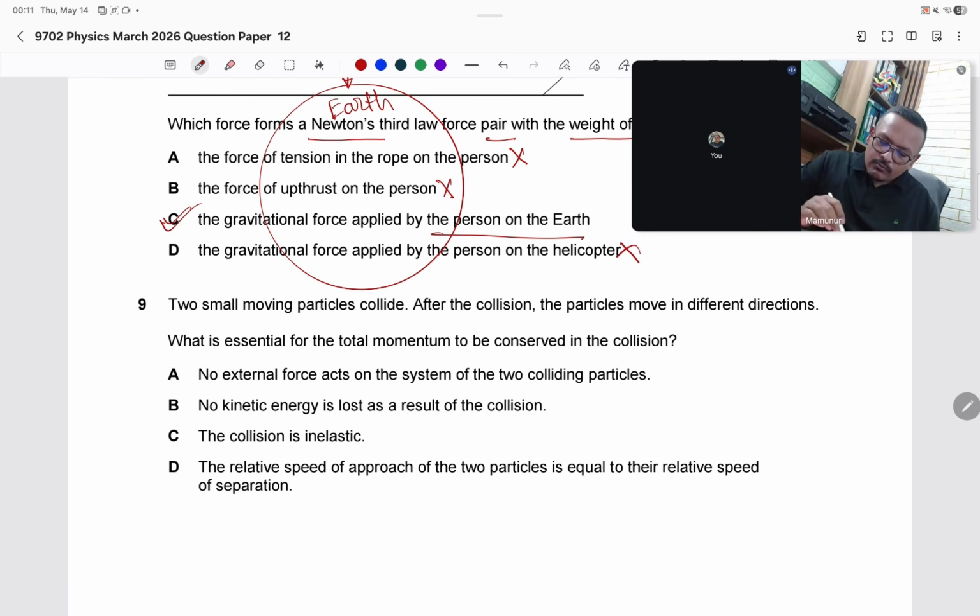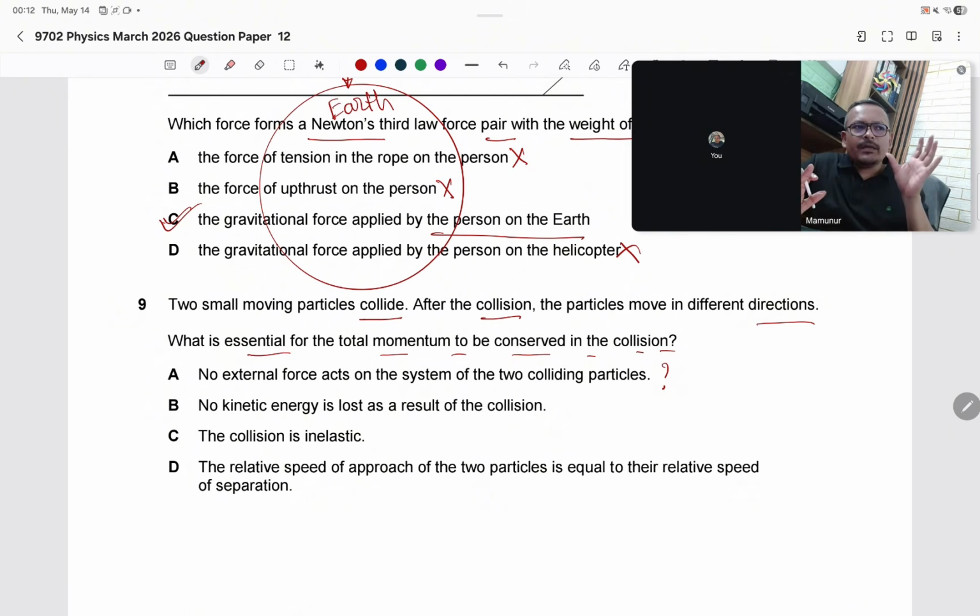Question number 9. Two small moving particles collide. After the collision, the particles move off in different directions. What is essential for the total momentum to be conserved in the collision? A collision may be elastic or inelastic, but momentum will always remain conserved. That's the point. So no external force acts on the system. Yes, I think this is the condition for the principle of conservation of momentum.